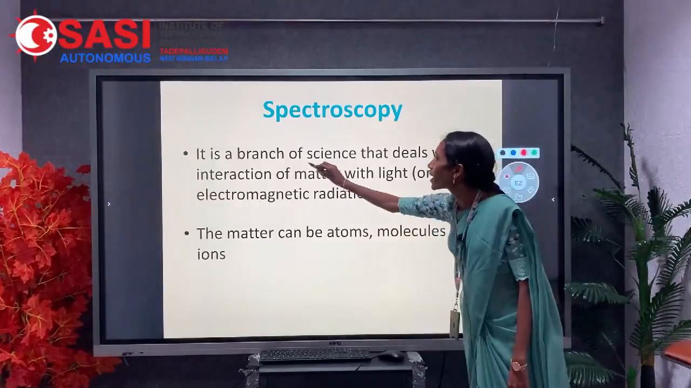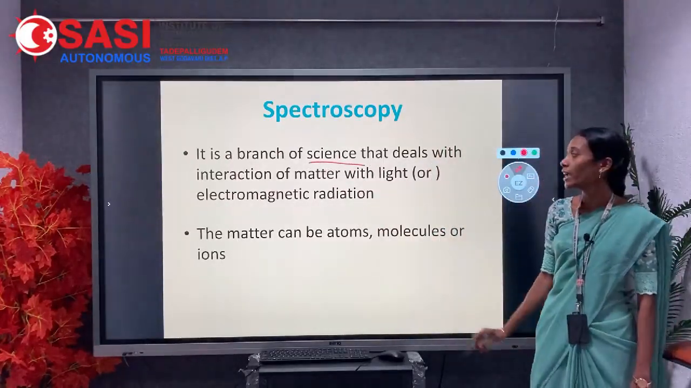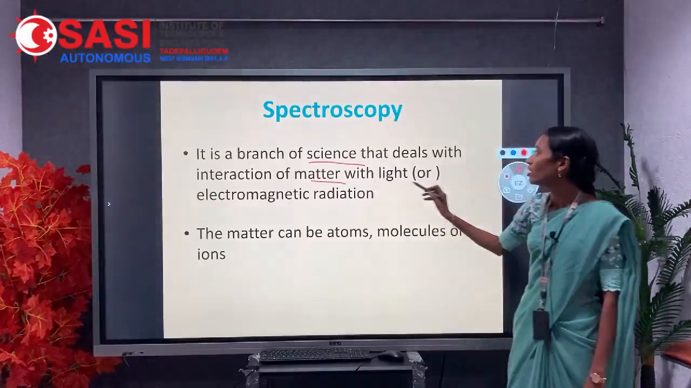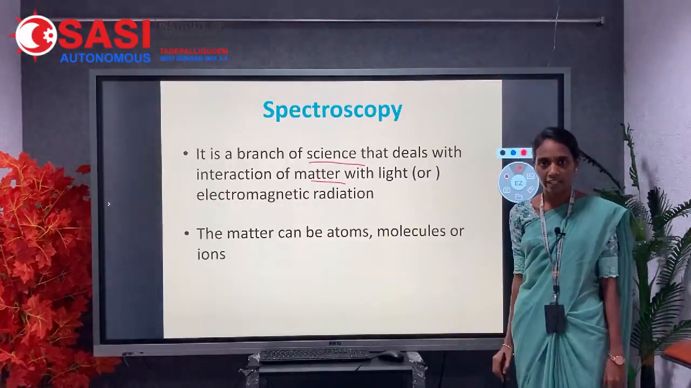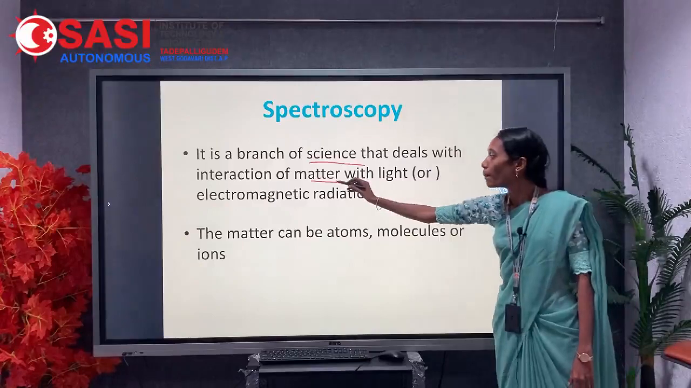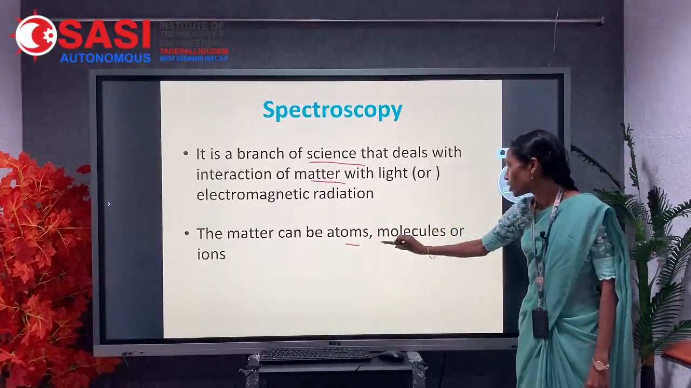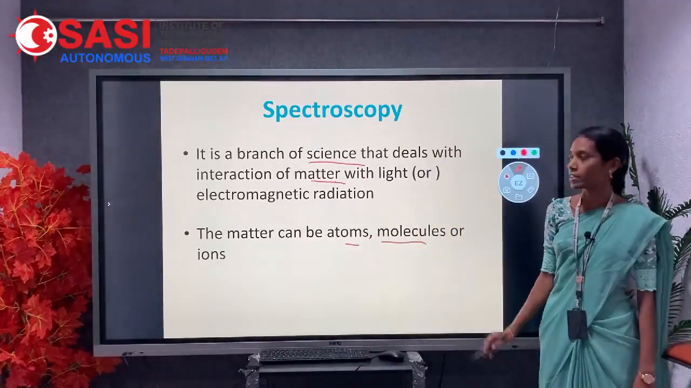Spectroscopy is a branch of science which deals with the interaction of matter with light or electromagnetic radiation. In this, the matter can be atoms, molecules or ions.